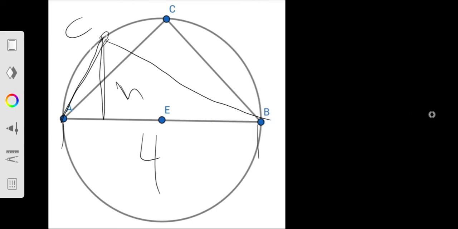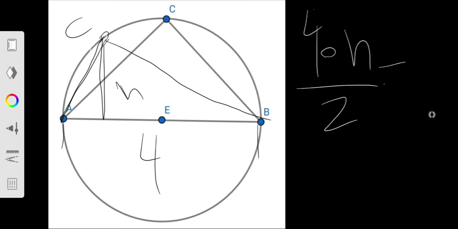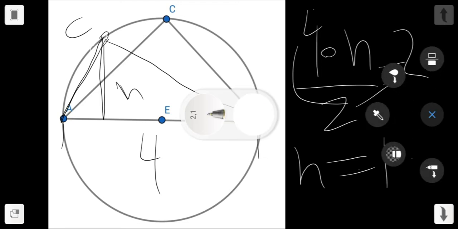Our base is equal to 4, multiplied by h divided by 2, is equal to 2. Now I can find the value of h. The value of h is equal to 1. 2 goes multiplying and 4 dividing, so 4 divided by 4 is equal to 1.